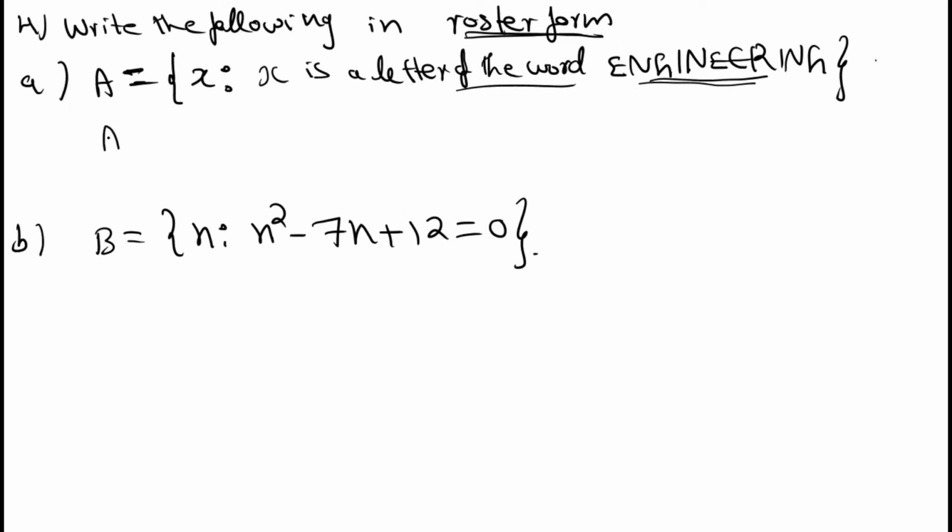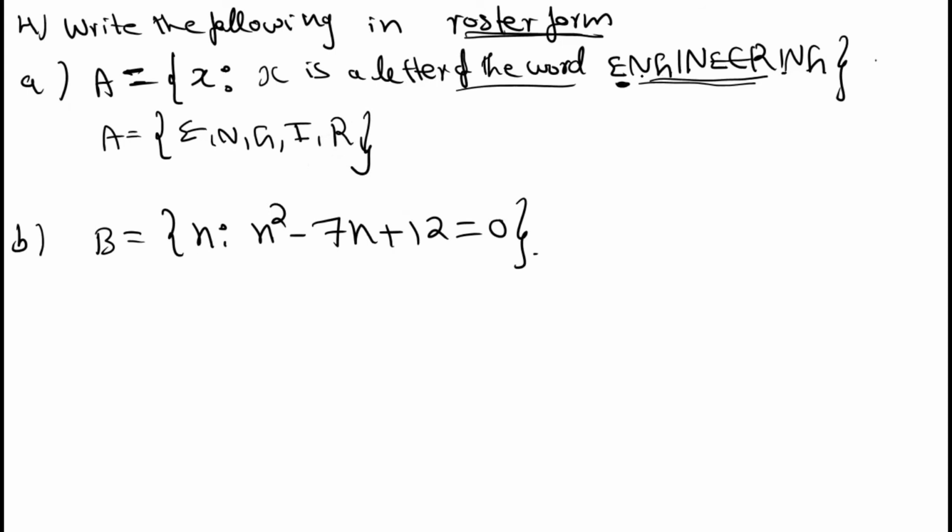So A is equal to, what's the first letter? Here you can see E, N, G, comma, I. N is already used, right? E is already taken. Then R, then I is already written, N is already written, G is already written. So these are the possibilities: E, N, G, I, R.